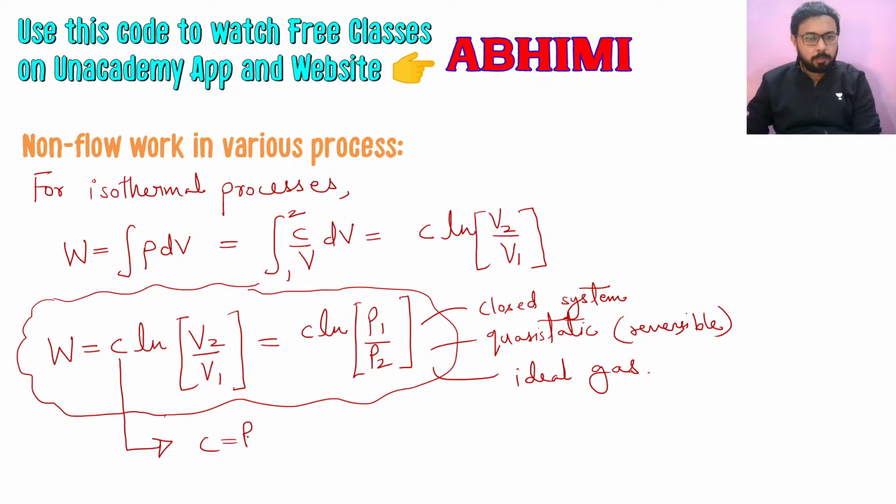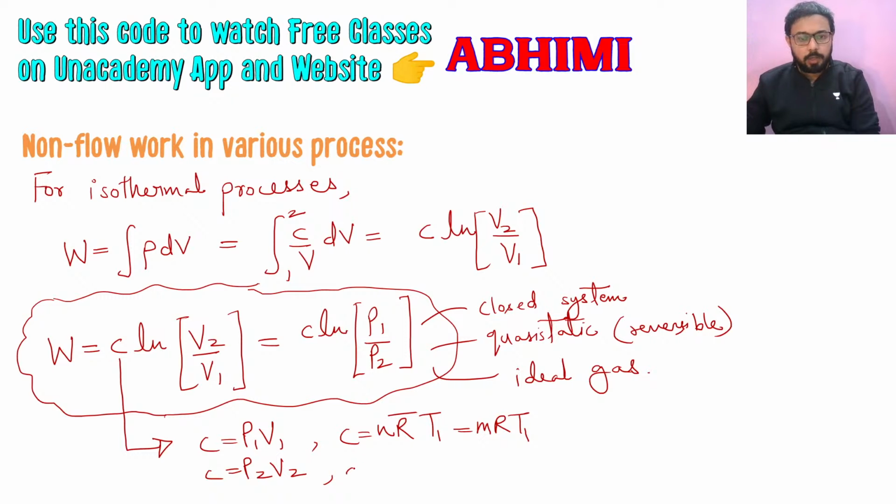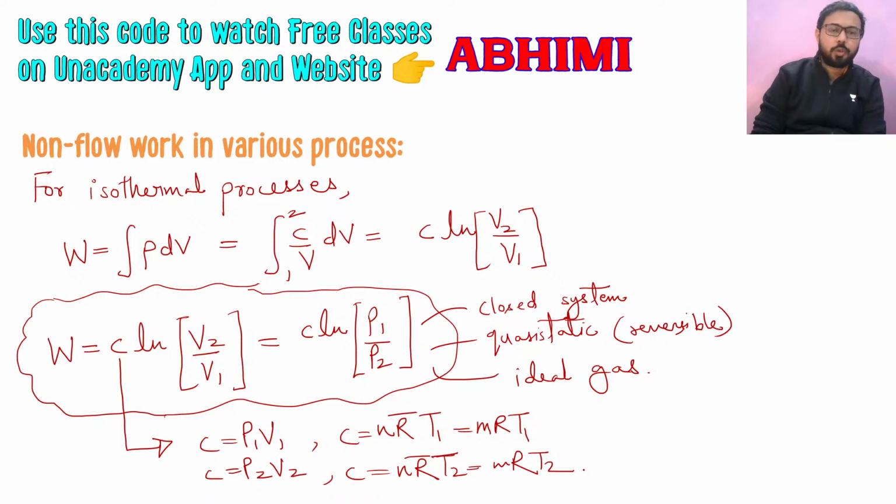C can be P1 V1, it can be P2 V2, or it can be nR bar T1 is equal to mR T1, or C can be nR bar T2 is equal to mR T2. So these are multiple ways in which you can find C and use it to get this work done for isothermal processes. And assumptions also you have to remember. And again, the curve in the PV diagram for an isothermal process is hyperbolic. Why? I have discussed it.